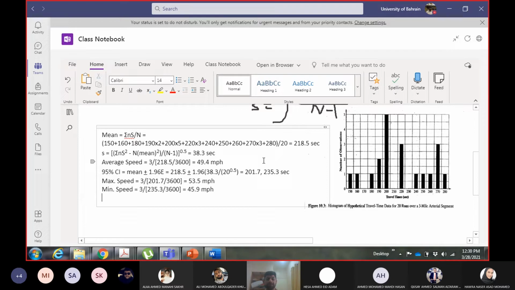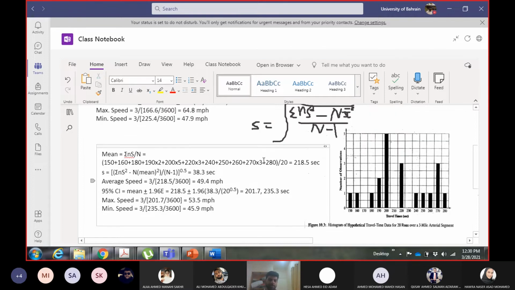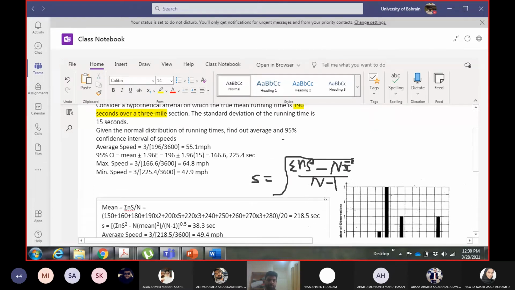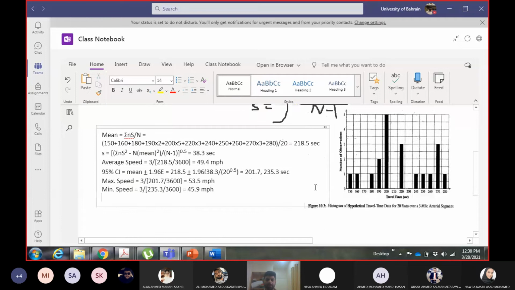Okay. Now let's say the previous data with the running time and this data with the travel time is given for the same section. In the previous example, the data which was given for the running time, and in this example, the bar diagram is for the same section. So I have the true mean running time and I have the mean travel time as well for the same section. If I want to calculate delay, then delay equals to what?